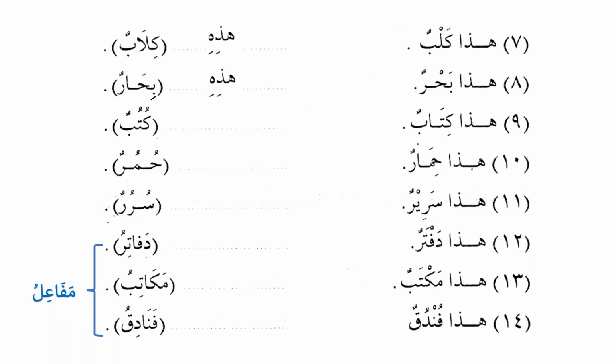Then we have هذا كتاب, this is a book, and the plural is kutubun. So we will say هذه kutubun. So here we have a different pattern of the plural. First we have fi'alun, and here we have the pattern of fu'ulun, and on the pattern of fu'ulun we have kutubun. Similarly, هذا حمار, this is a donkey, and the plural of donkey is humurun. So هذه حمر.